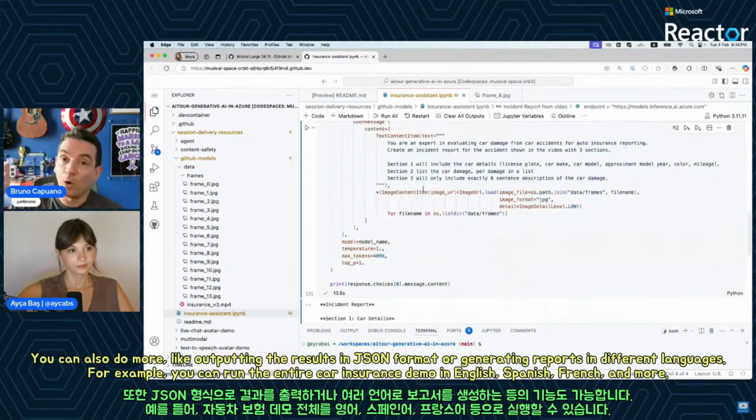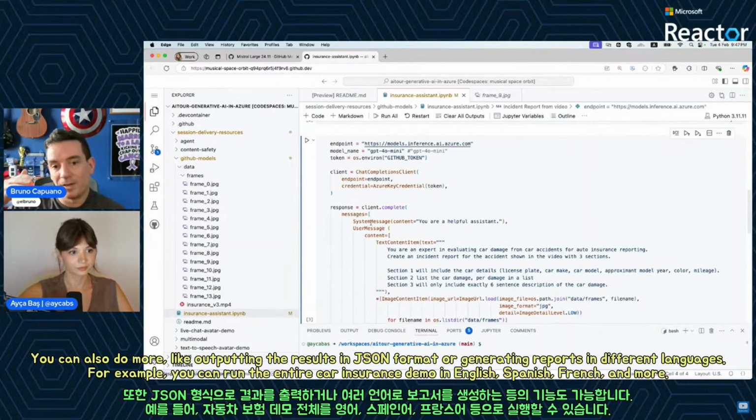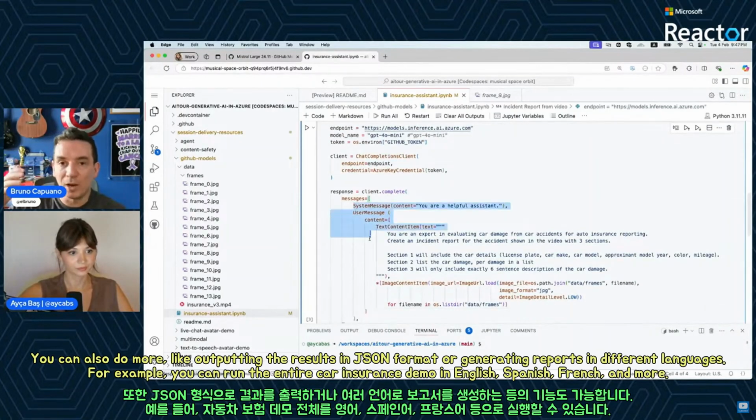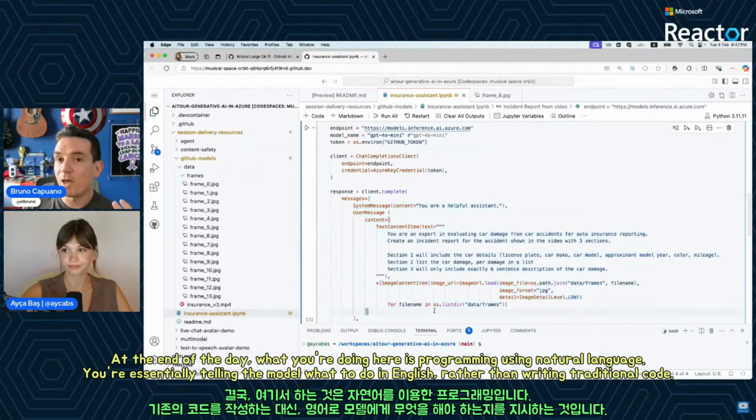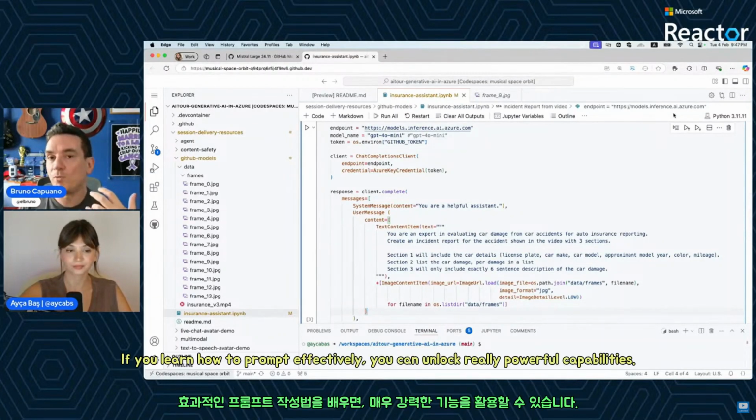You're going to have the whole car insurance demo running in 2 languages, with the output in English and Spanish and French and more. And at the end of the day, to answer a couple of questions that you have in the chat, you are basically doing programming, but using natural language. You are programming in English. You are telling the model to do something for you. So if you really learn how to prompt, if you really learn how to do these kinds of things, you are going to have amazing tools.